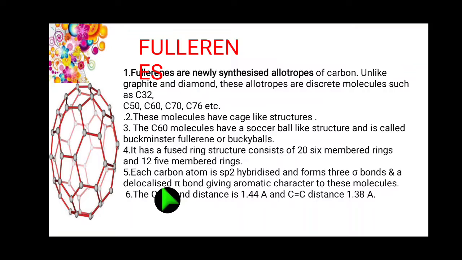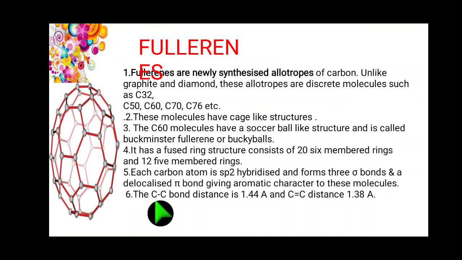Point number 5. Each carbon atom is sp2 hybridized and forms 3 sigma bonds and a delocalized pi bond, giving aromatic character to these molecules. So fullerene is sp2 hybridized like graphite.